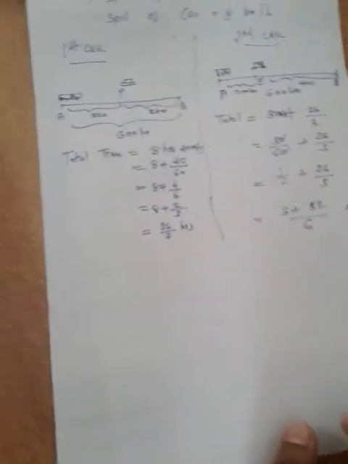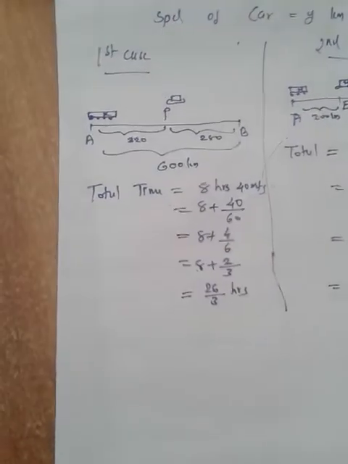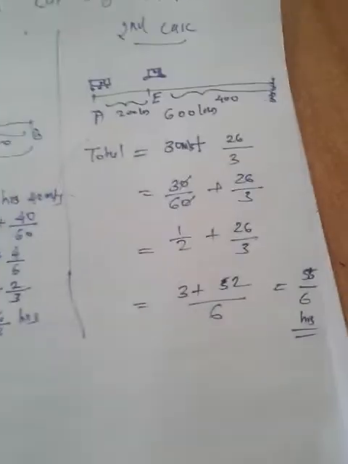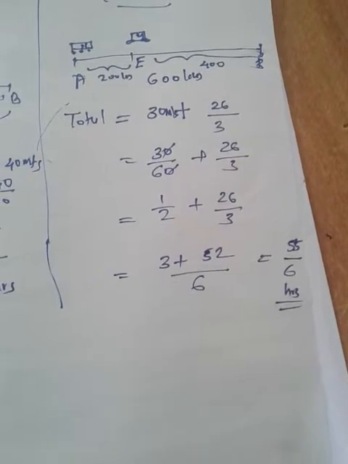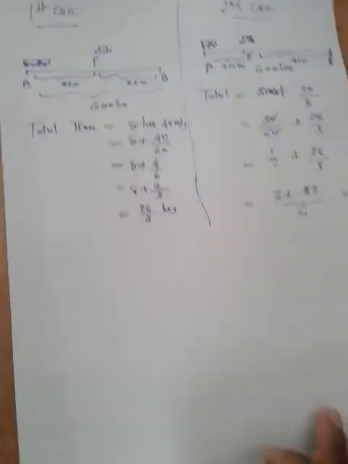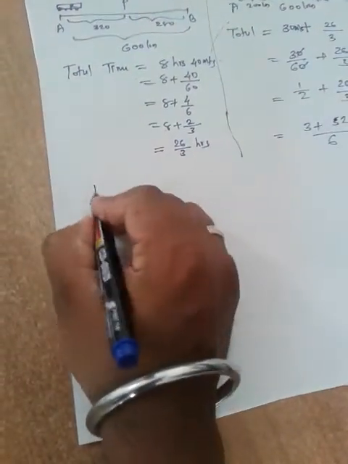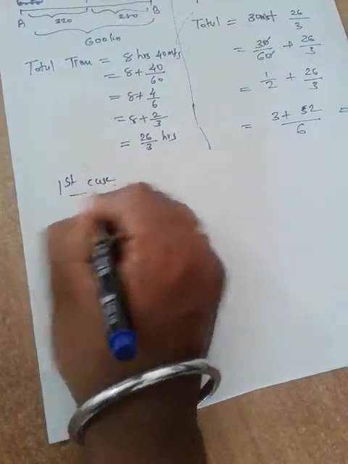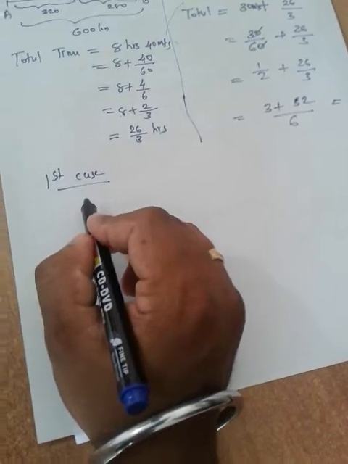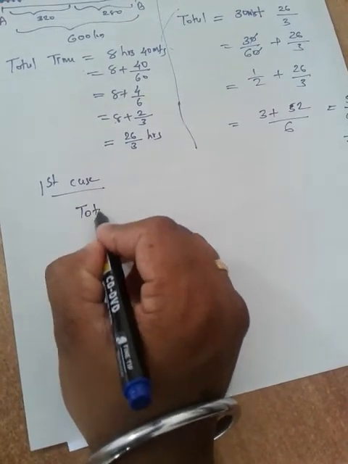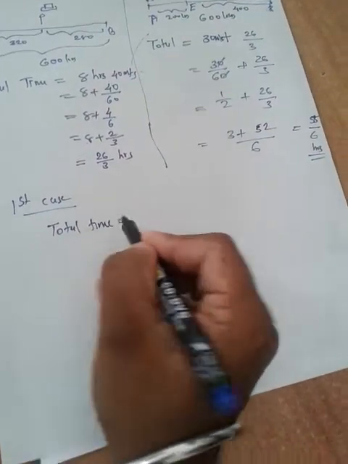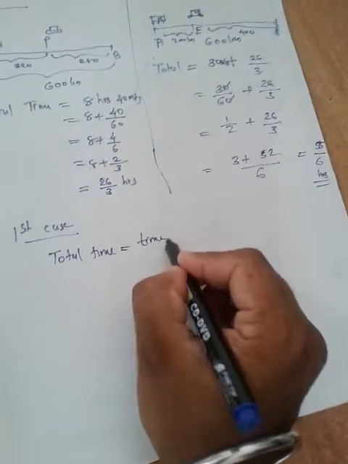Understood? First case is very clear, and the second case is also very clear in front of you. Okay, so let us form the equation. It is given in terms of time, so let us form an equation in the first case. How will we get the total time?